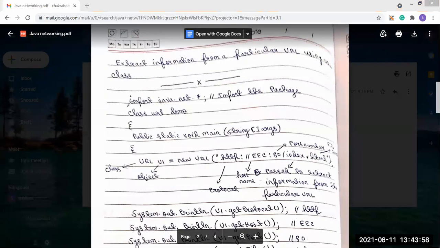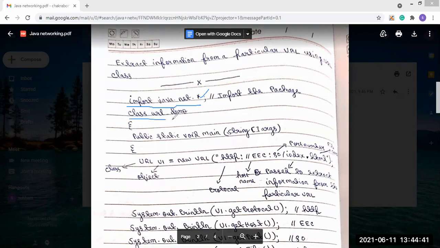So first, what do we have to use? import java.net.*. We have already said that to do networking programming, we have to use the java.net package. And star basically means all the classes present in the java.net package will be imported into our user-defined class, our program. That means we are importing all the classes present in the java.net package into our program.